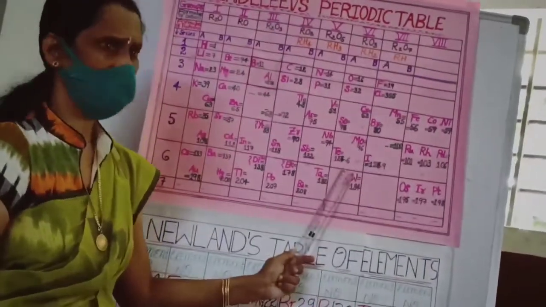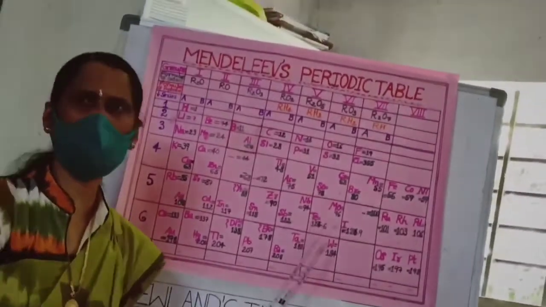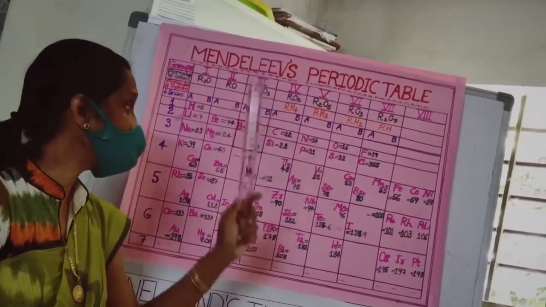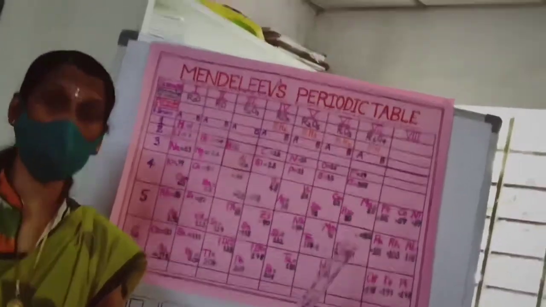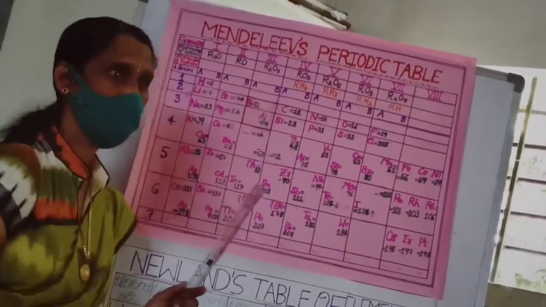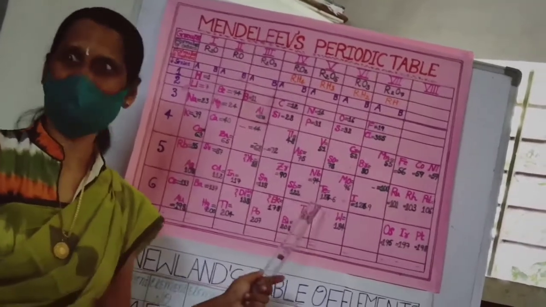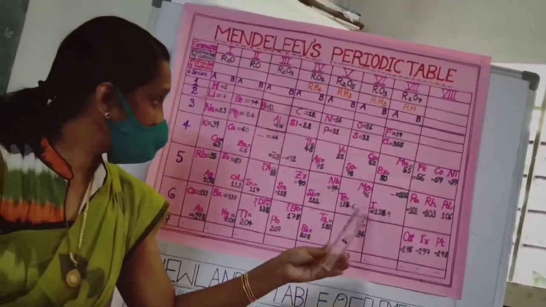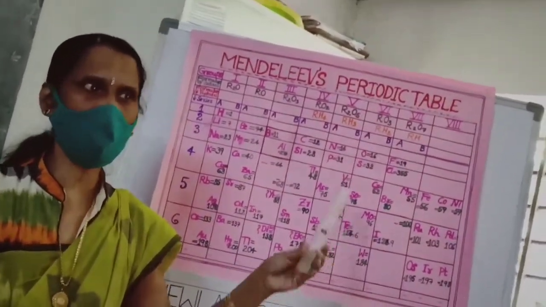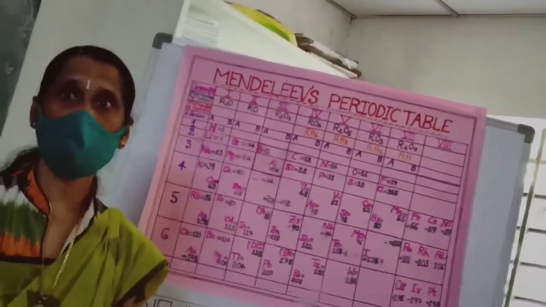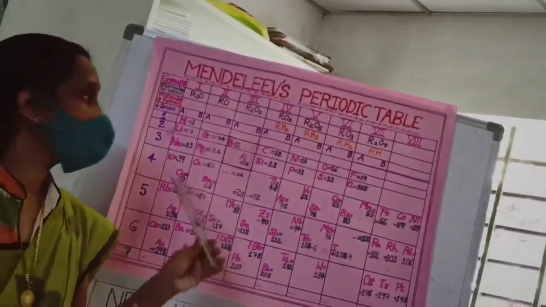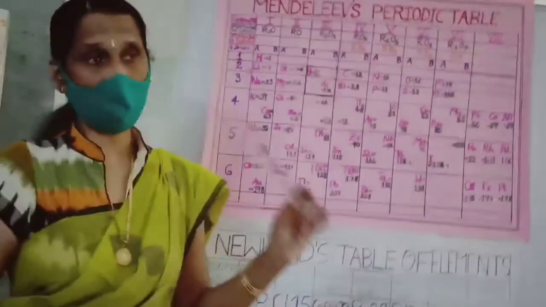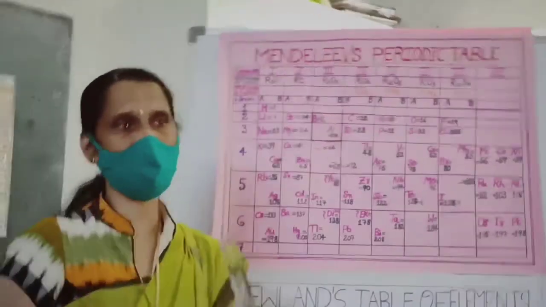Whatever be, there may be something else to be discovered, but iodine's place is not this one. So he didn't follow the ascending order of atomic weight in this slot. Maybe it is a failure for others, but actually it is not a failure. He gave the idea that something else is to be measured for arranging the elements. He gave that idea to other chemists. That is why the modern periodic table came into existence.